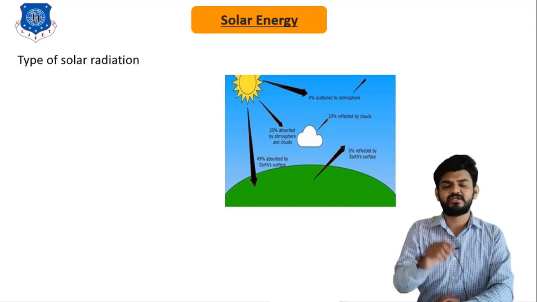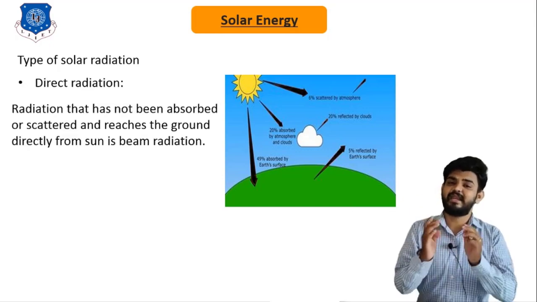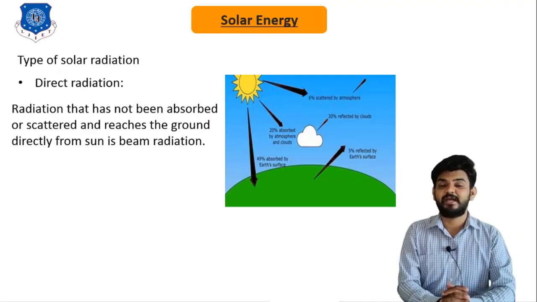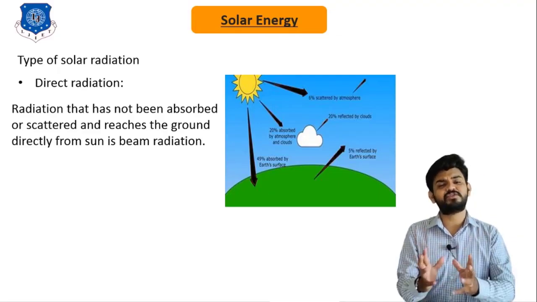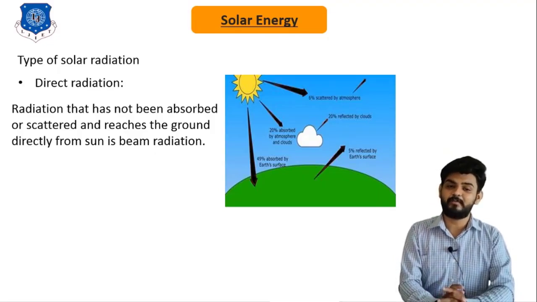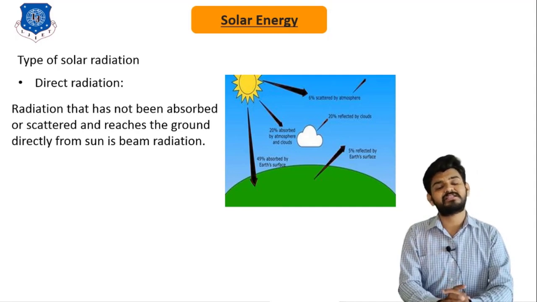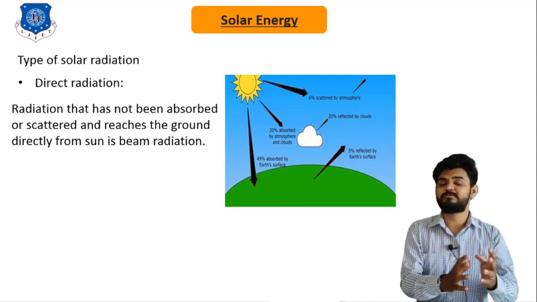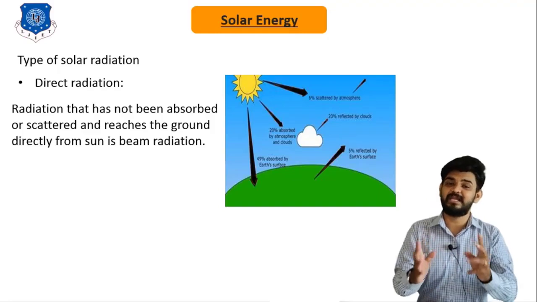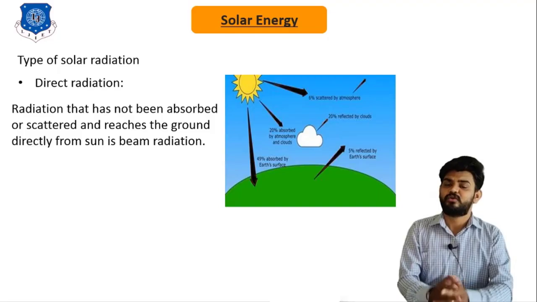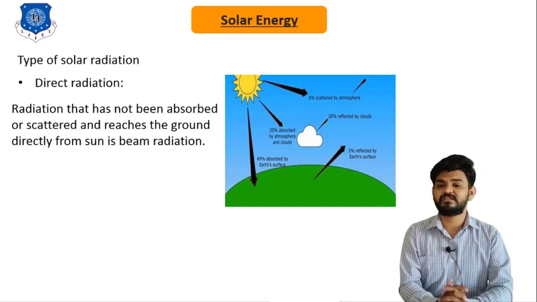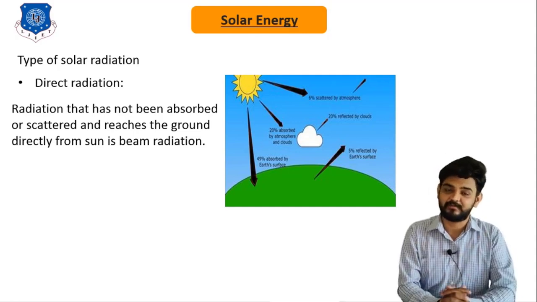Here in the image, you can see that the energy received by the Earth's surface is reflected by the clouds, or some part of the total solar energy is absorbed by the different water molecules or water vapors, and it is discarded by the different gas particles and dust particles that are present in the Earth atmosphere. So based on that, we have two different types of radiation. First is the direct radiation, which is also known as the beam radiation.